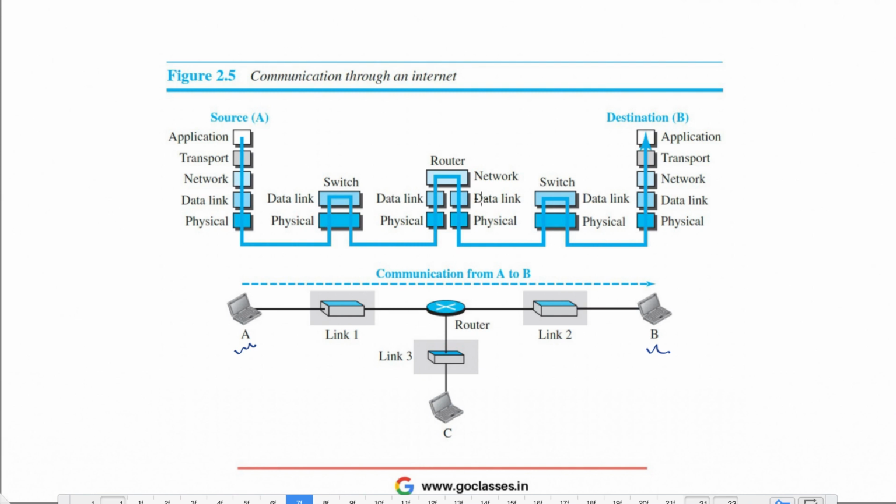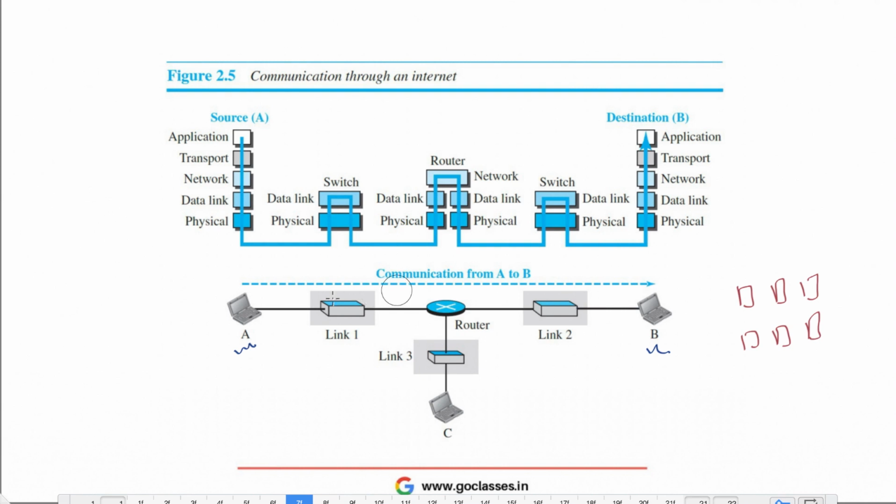Router has multiple layers depending on how many links it is connected to. It is connected to 3 links in this case, but this diagram is just showing 2 layers. Otherwise, it should basically have 3 data link layers and 3 physical layers. But just for simplicity, I have only shown 2 layers. Otherwise, this router is connected to 3 links. That's why it should have 3 data link layers and 3 physical layers.